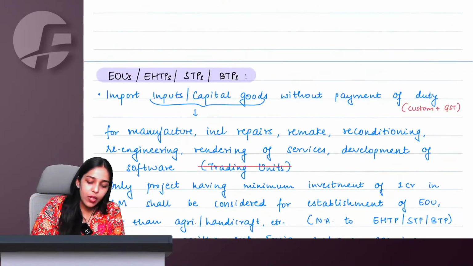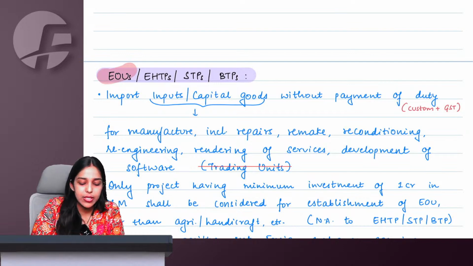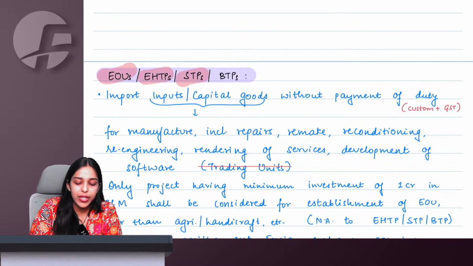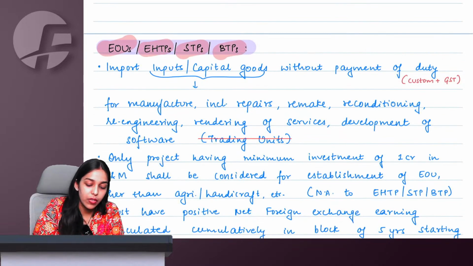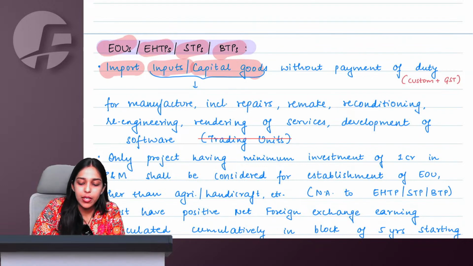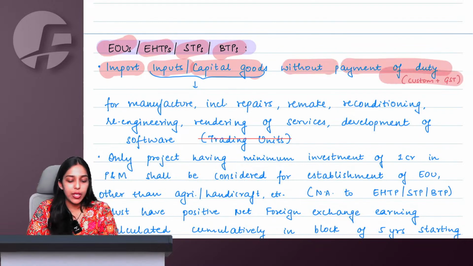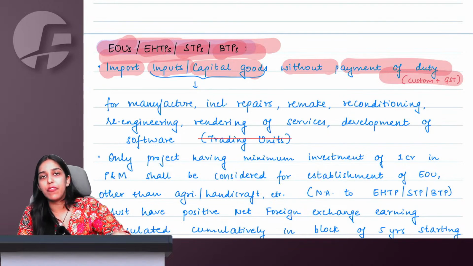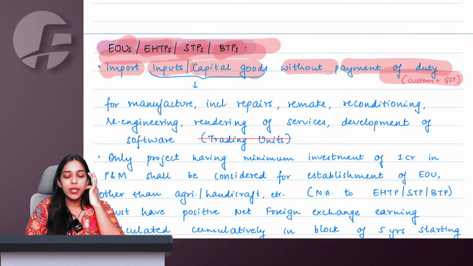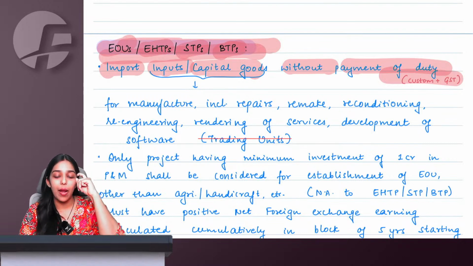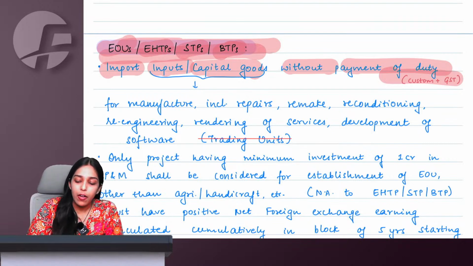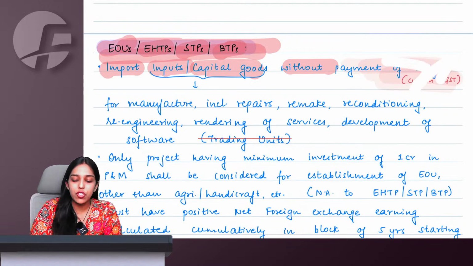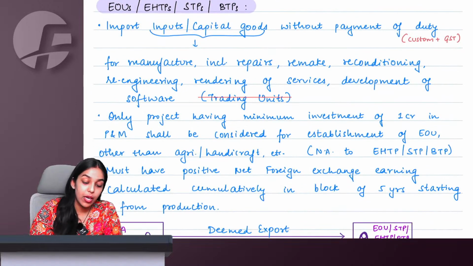Okay. Now talking about export oriented units, hardware technology parks, software technology parks, biotechnology parks. So we have import of inputs or capital goods without payment of duty. Now these people, because they are set up for the sole purpose of exporting items, whatever they import, be it inputs, be it capital goods, they are always exempted from payment of any duty. Customs, GST, everything is exempt for them.